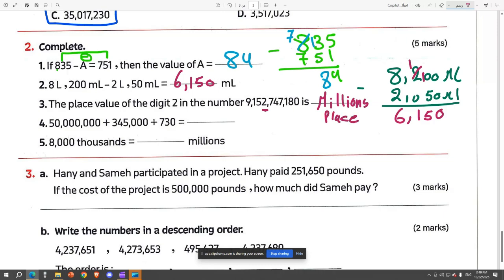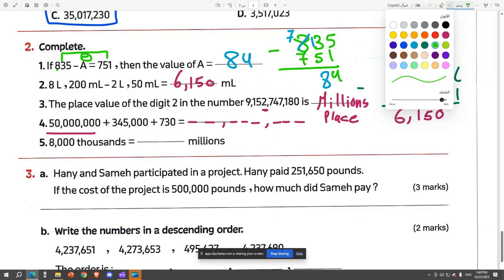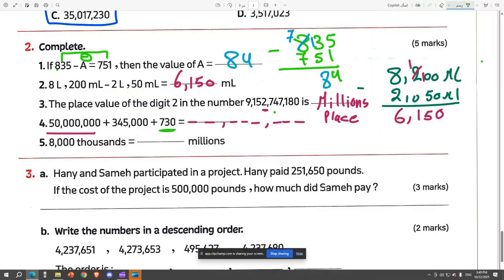And then we have to do the plus of this one. This is actually pretty big, but you can do it by combining the numbers. How many digits do we have here? We have 8. So 1, 2, 3, 4, 5, 6, 7, 8. Okay. And then we have 730. Okay. Done. 345. Done. And then we have 50. Done. Easy, mister. This one was so easy.